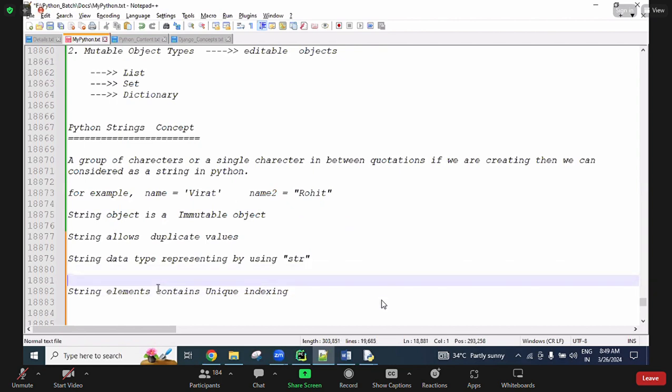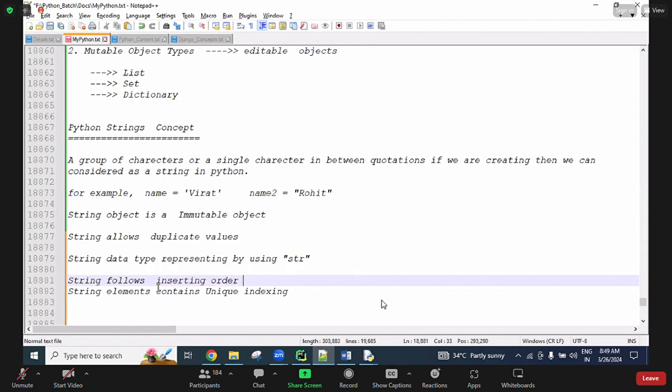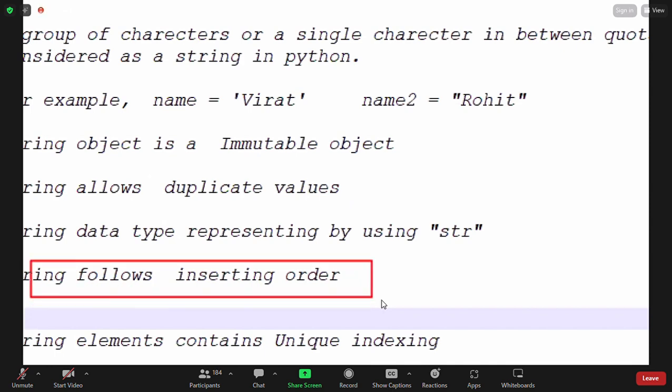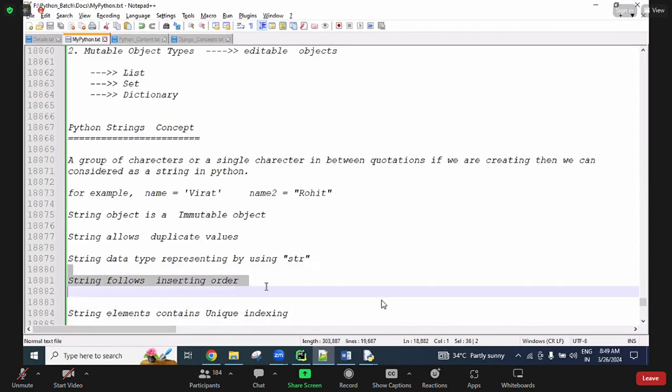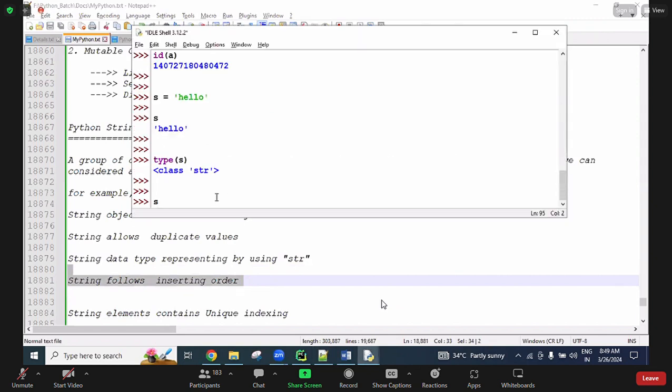First point, a string follows insertion order. Does a string follow insertion order or not? Yes, a string follows insertion order. It means, for example, s equal to Python. Which character did I type first?